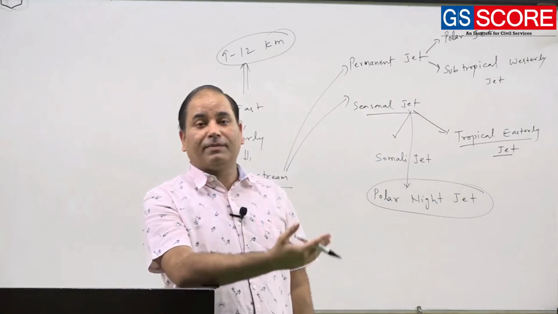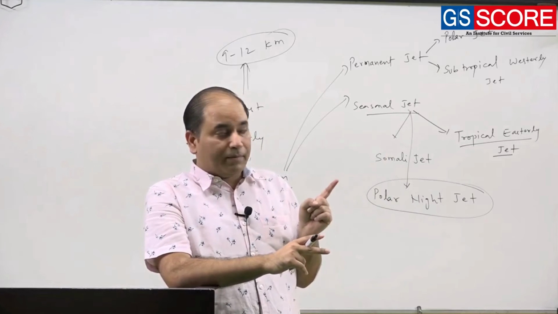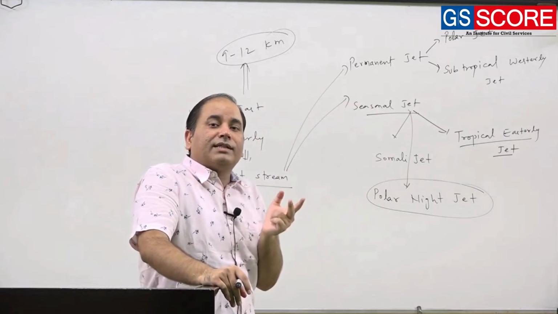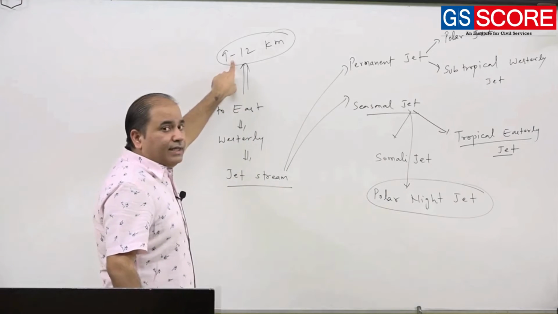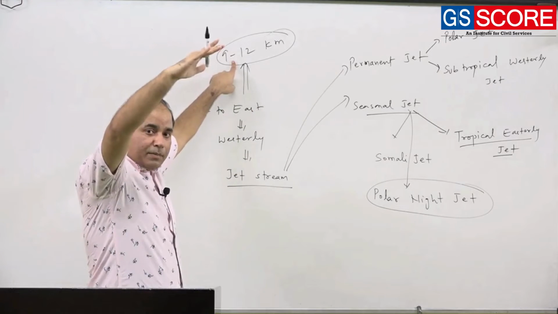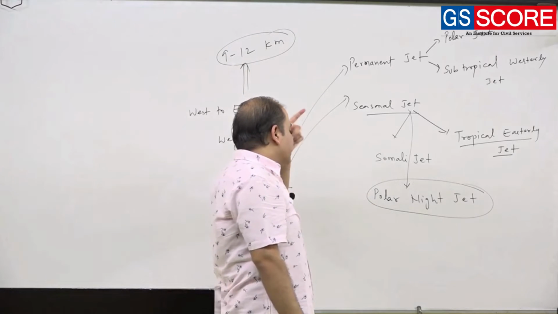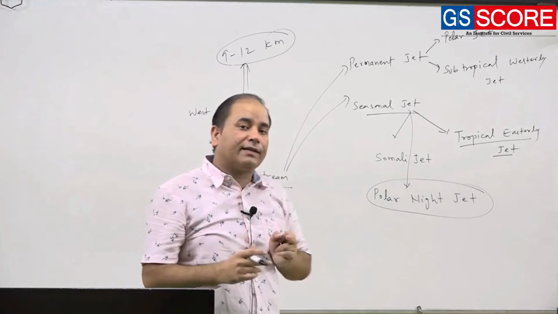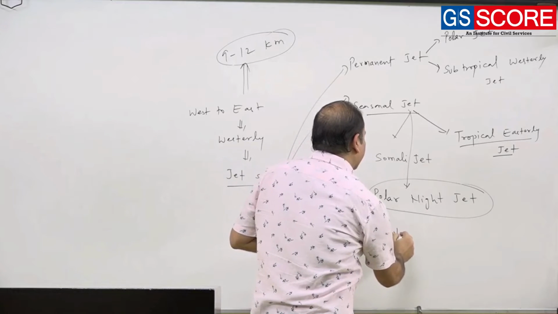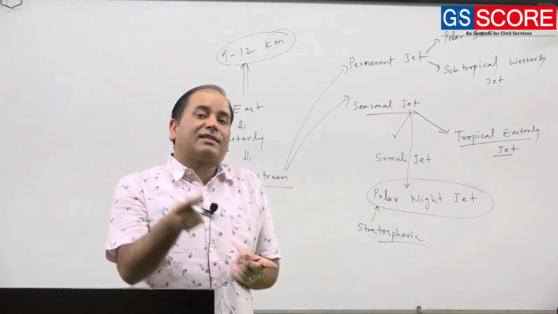The name itself suggests that it is associated with the polar area, but this jet stream is very different from the polar jet. At this moment, just try to understand that these jet streams are associated with the lower or upper tropopause. So mostly they are in the zone of the troposphere, but this polar night jet stream is not in the troposphere; rather it is in the stratosphere. Sometimes it is also referred to as the stratospheric jet stream, which develops during extreme cold conditions.